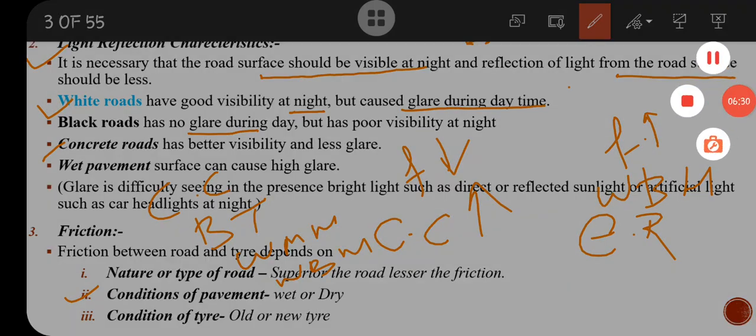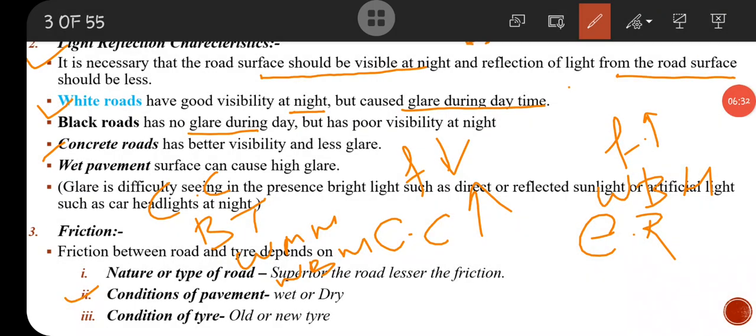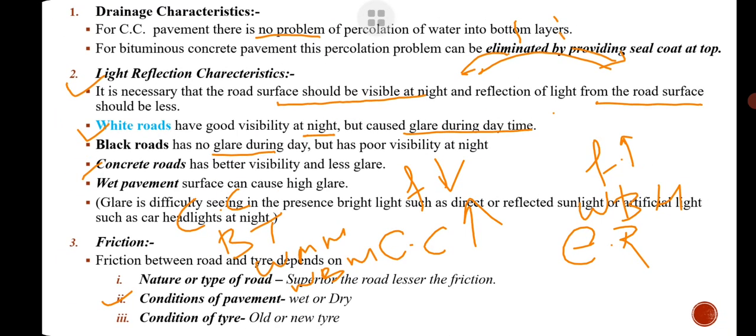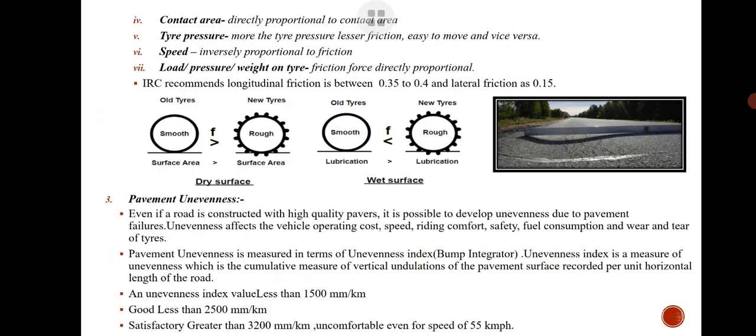Condition of pavement means wet pavement or dry pavement. Condition of tire means old tire or new tire. Means if we are having a new tire,